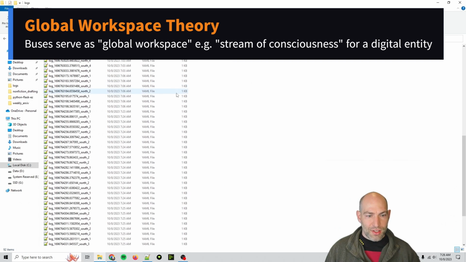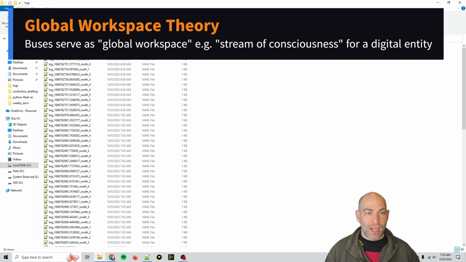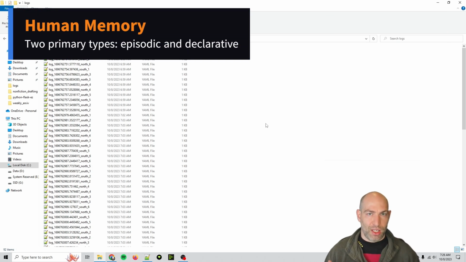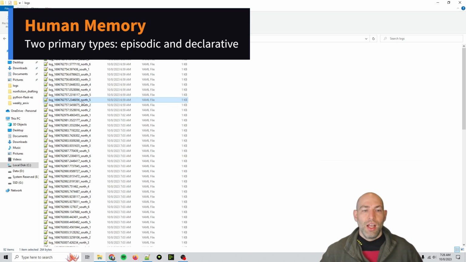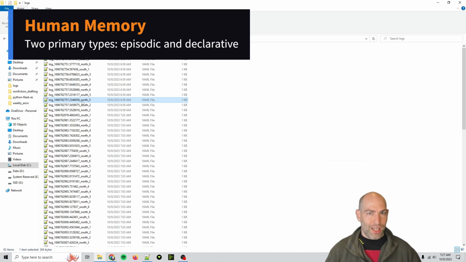So this is the brain. This is everything happening on the buses that's being saved, and it's saved in sequential order. One thing to keep in mind about the way that memory works in humans is there are basically two kinds of memory. There's episodic memory, which is chronologically linear. So these are basically the episodic memories of all the thoughts that it has had. The second type is declarative memory, which is facts and figures and knowledge that is more or less static.